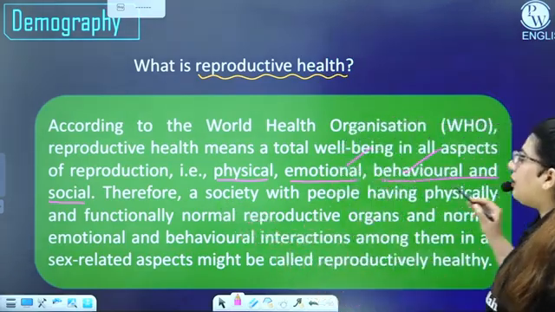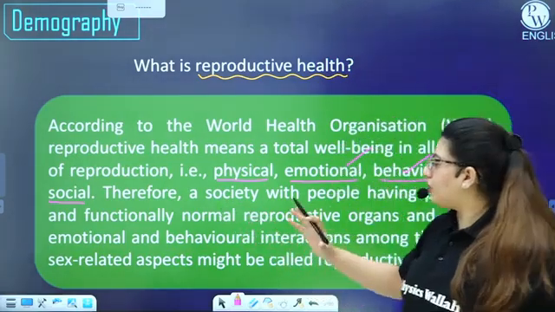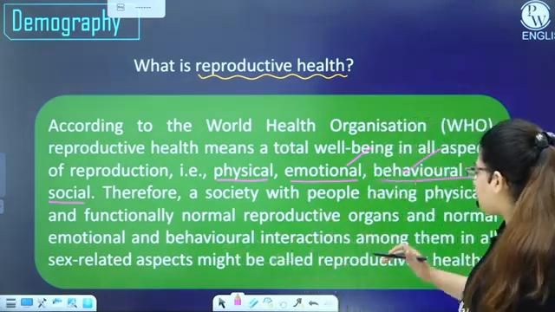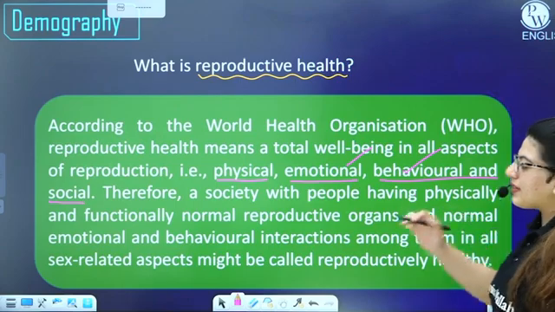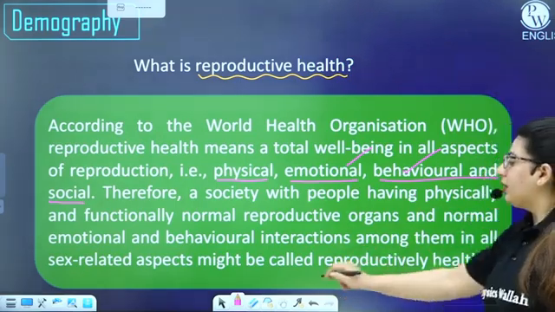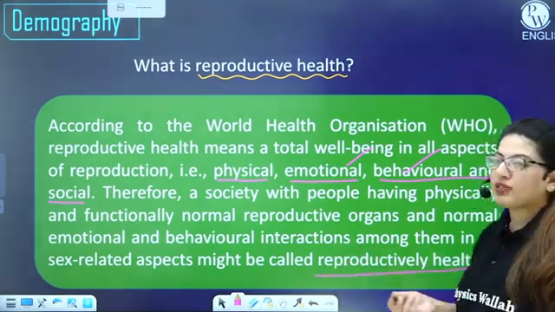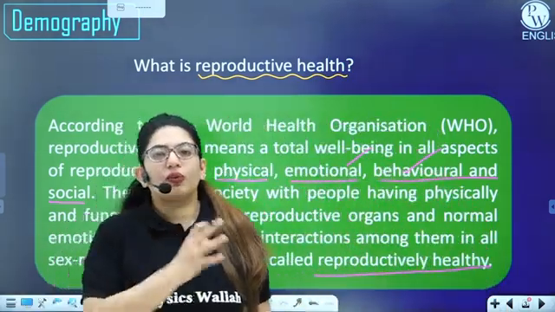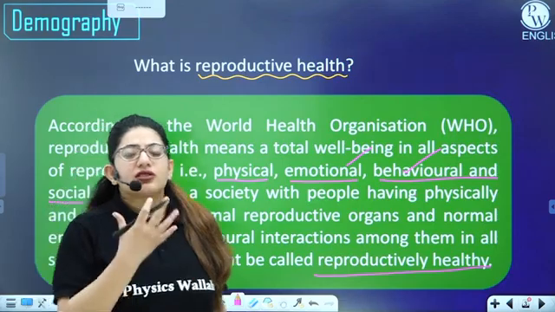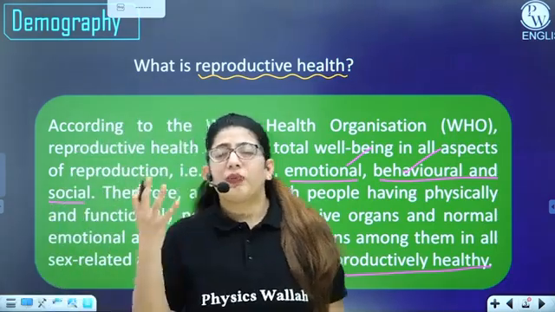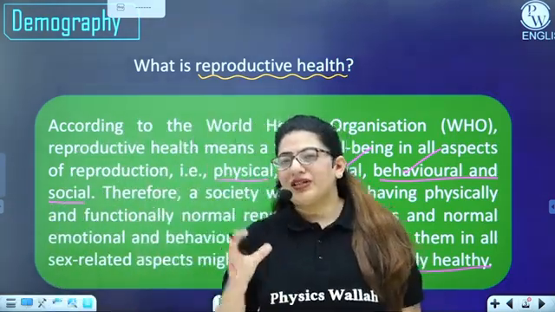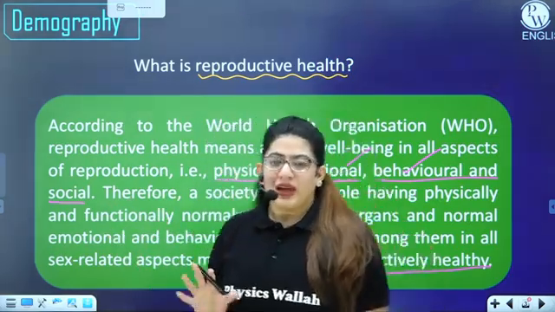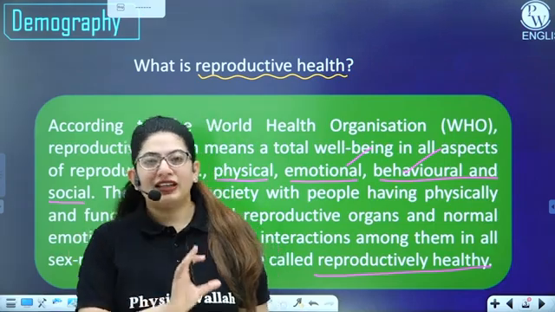Therefore, a society with people having physically and functionally normal reproductive organs and normal emotional and behavioral interactions among them in all sex related aspects might be called reproductively healthy. So this is what I have explained to you, that if a person is physically fit, its reproductive organs are going well, then even after that its emotional and behavioral aspects play a vital role, and then we call it reproductively healthy. So all those organisms which are reproductively healthy make a reproductively healthy society.